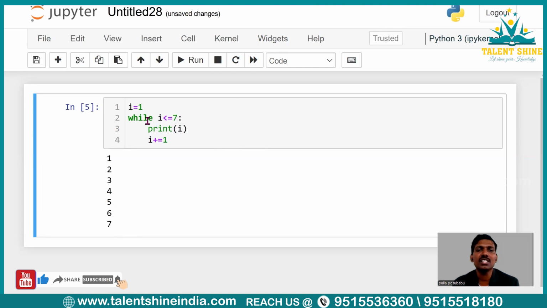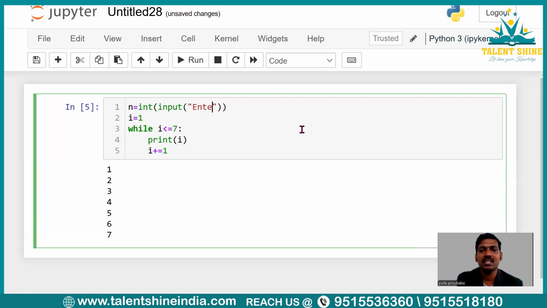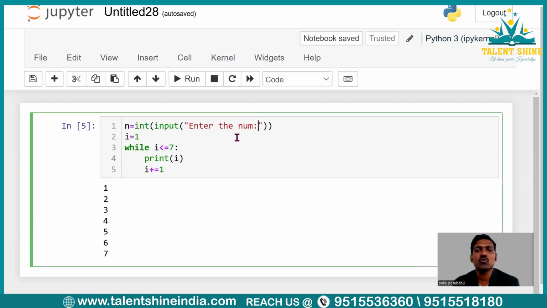Suppose the user may ask you to print n natural numbers. Now here you could do a small modification in this program. If I want to take the n value from the user, n is what? An integer value, right? So let us write int of input. Here you could pass, enter the num, right? So that many numbers I want to print.